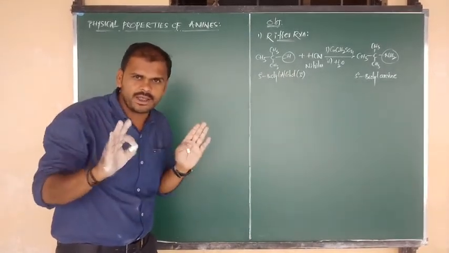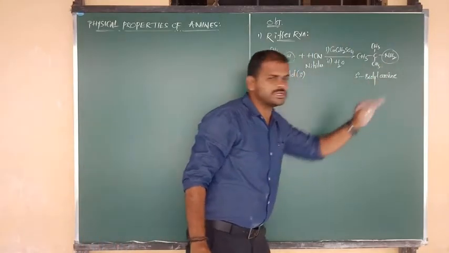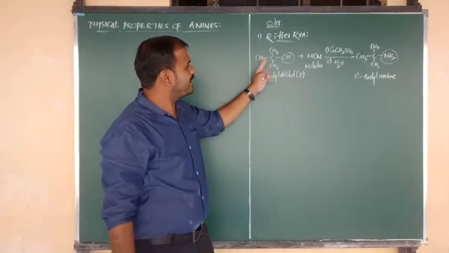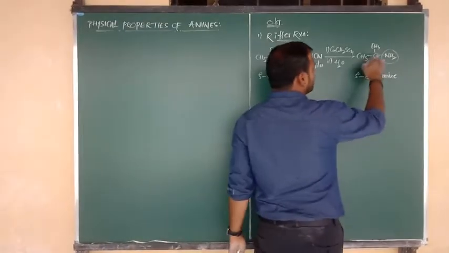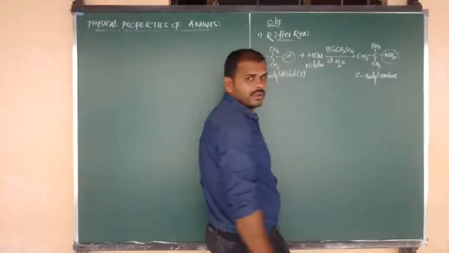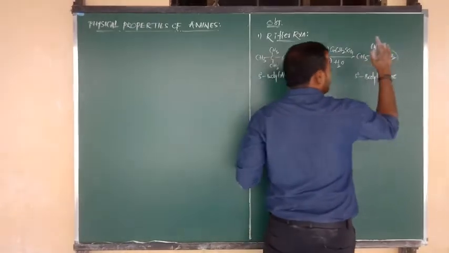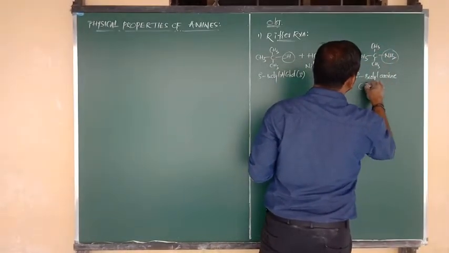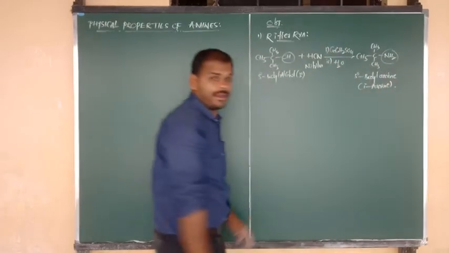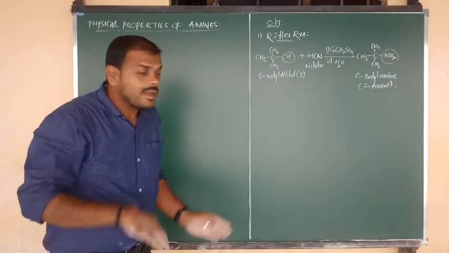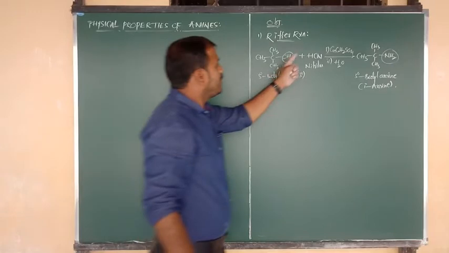Try to be focused. Just OH was converted into NH2. The reactant is tertiary butyl alcohol and the product is tertiary butyl amine. But due to the presence of NH2, we have to say that it is an example of a primary amine. And what will be the byproduct?